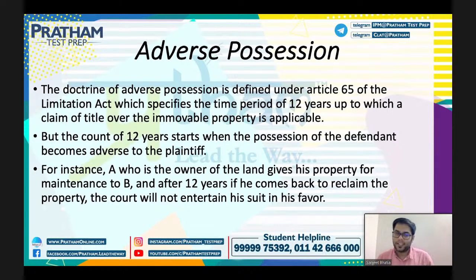For instance, here A, who is the owner of the land, gives this property for maintenance to B, and after 12 years if he comes back to reclaim the property, the court will not entertain his suit in his favor. Okay? If you let someone maintain it and for 12 years you never even looked at what is happening there, and you never cared, and the person started living there, made his own house, and then you go and want to reclaim the property after 12 years, that's not possible. The person can claim adverse possession on that because the plaintiff was completely unaware about the condition of that place. Okay, so that is something that you should know, and it is very interesting to know all these things also.